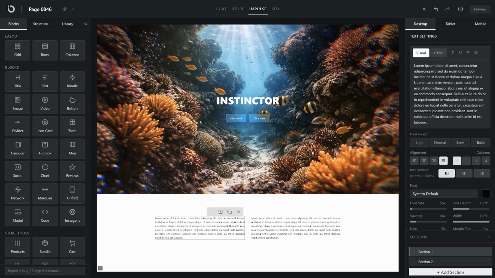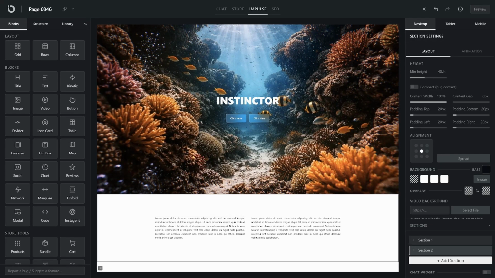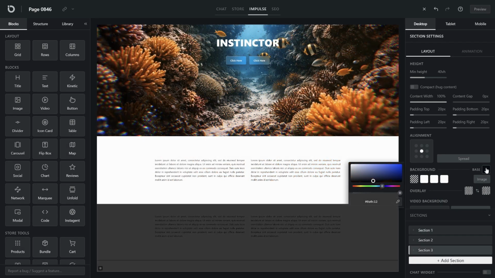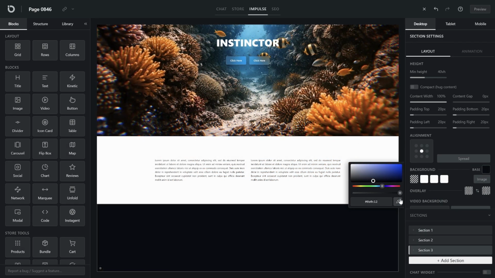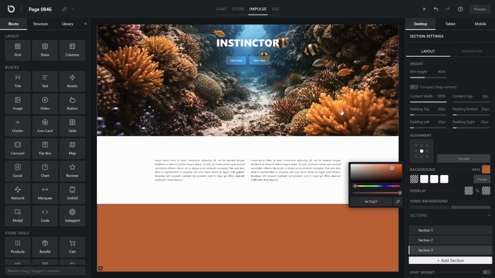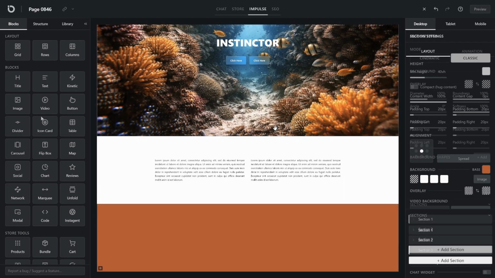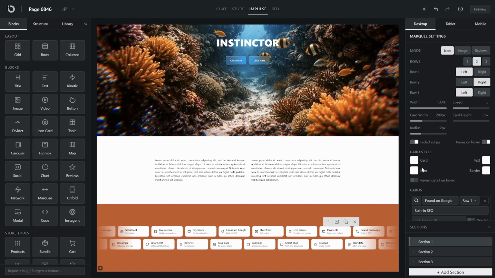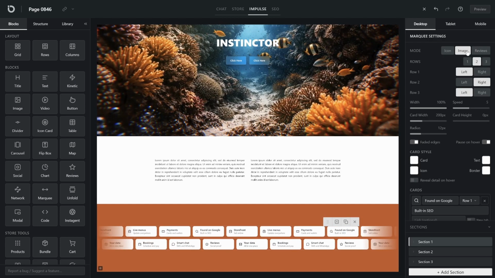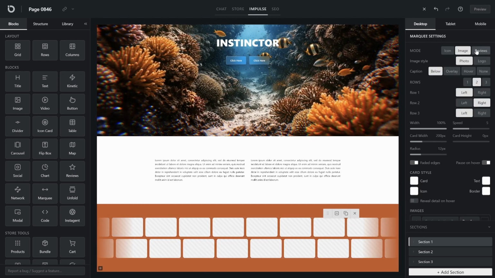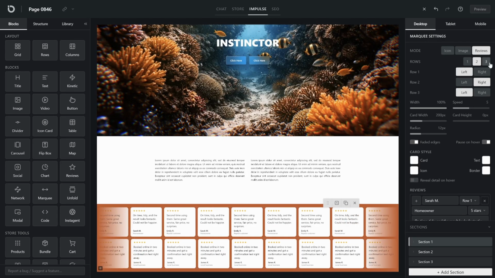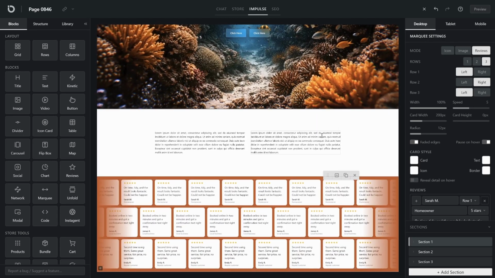Let me put together a few more sections quickly, just so you get the feel of it. Add section, change the background color, drag in a block. My absolute favorites. It's a carousel-style system that can show services, features, images, videos, logos, reviews, you name it. It is an absolutely genius little attention grabber.